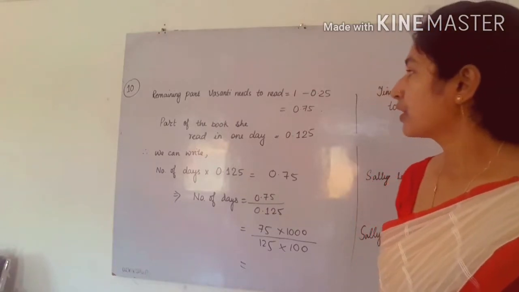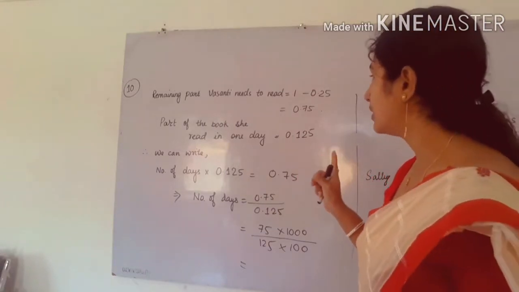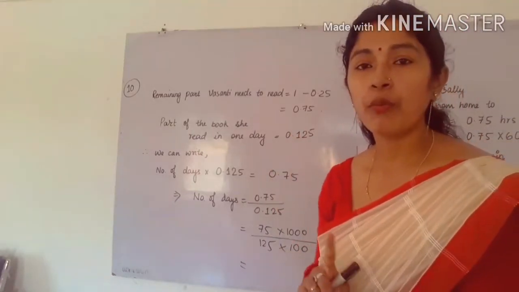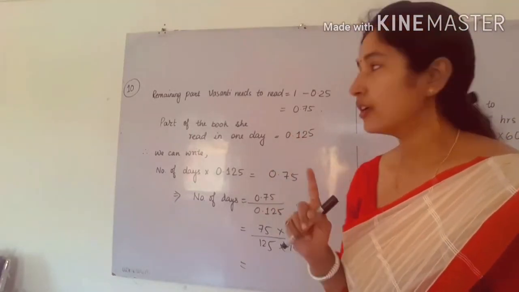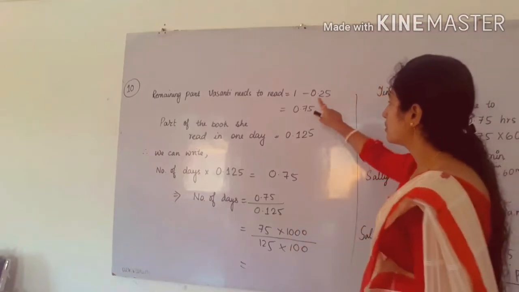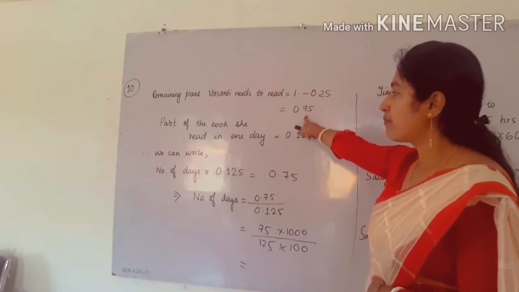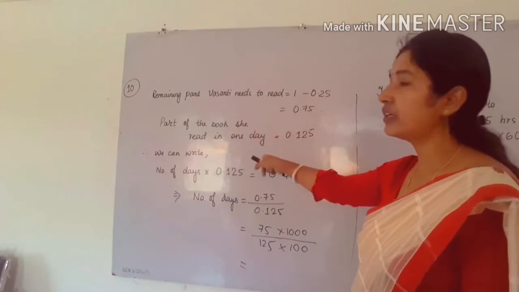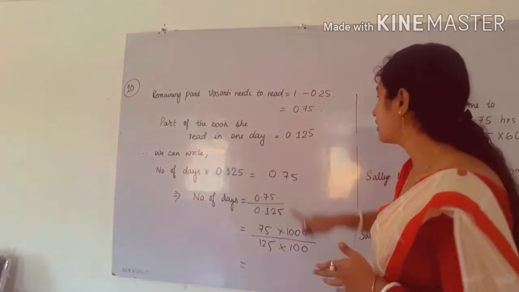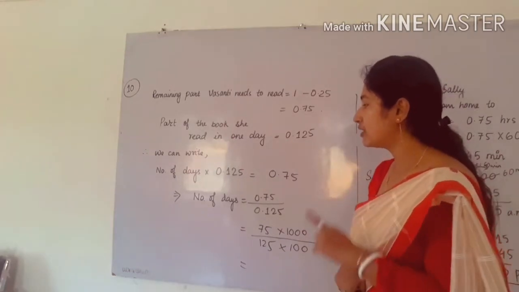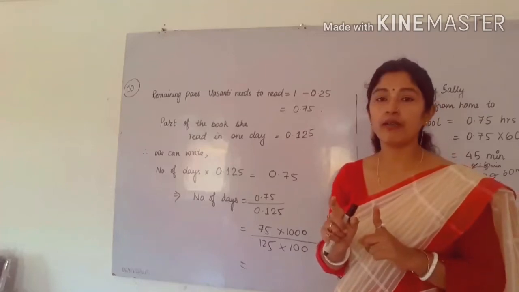See here, the remaining part Vasanti needs to read is the whole part. We can say whole part is 1. So 0.25 she has already read. So 0.25 we have to subtract from 1, we will get 0.75 part of the book. How much is she reading in one day? That is 0.125. Therefore we can write what? Number of days into reading in one day.